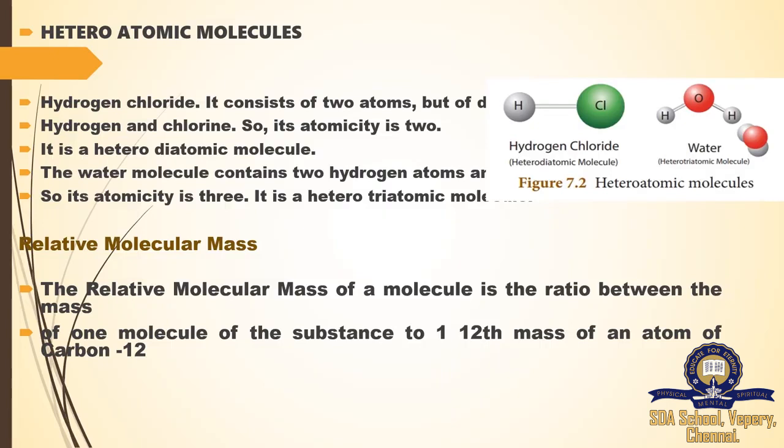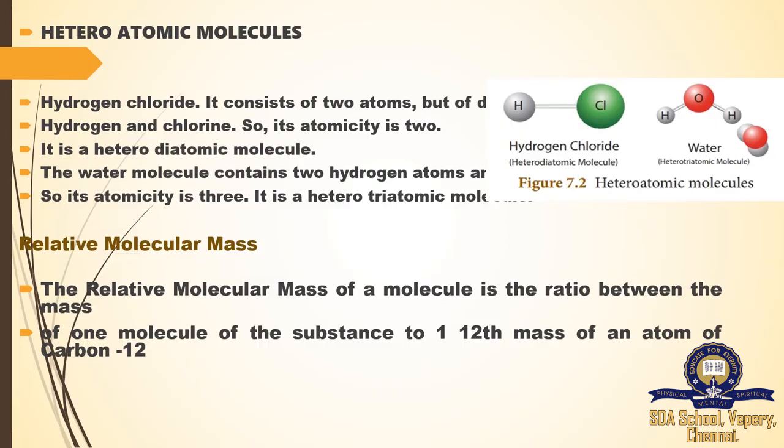Our next topic is heteroatomic molecules. Hetero means different atoms. Here, hydrogen chloride. See this picture: we have hydrogen as well as chlorine, two different atoms. It consists of two atoms, a hydrogen and a chlorine. Its atomicity is 2. It is a heterodiatomic molecule because of the different atoms.